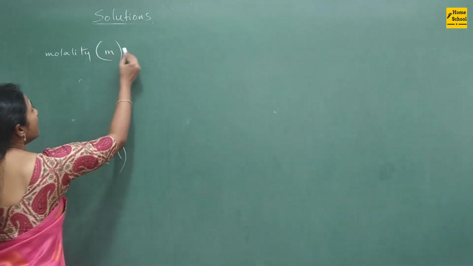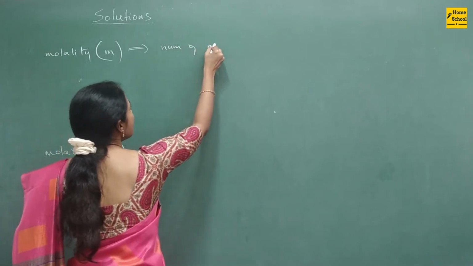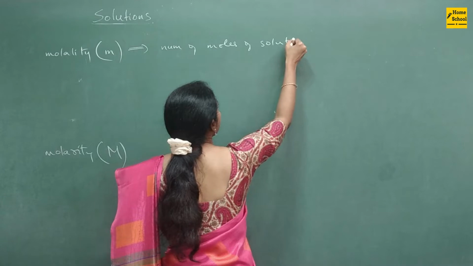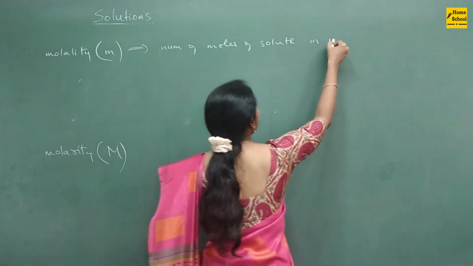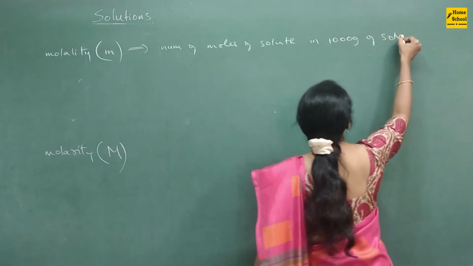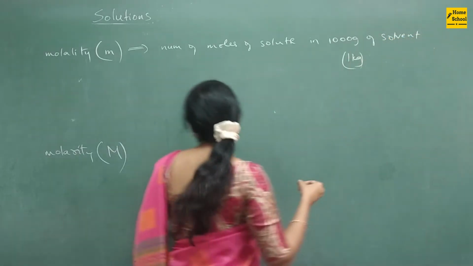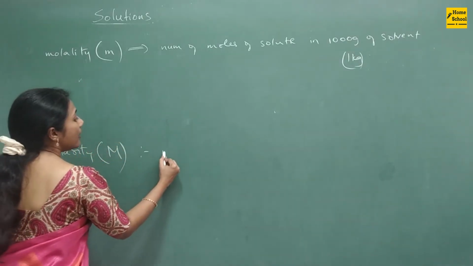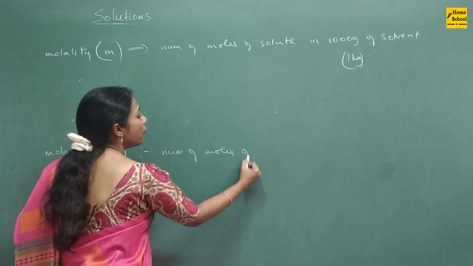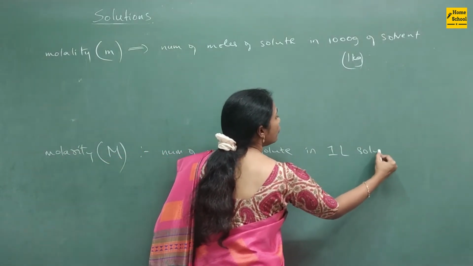Molality is the number of moles of solute present in 1000 grams of solvent, that means 1 kg solvent, and molarity is the number of moles of solute in 1 liter solution, guys.